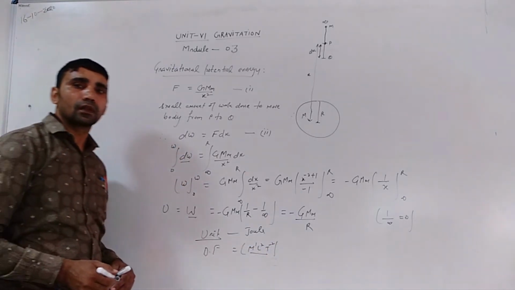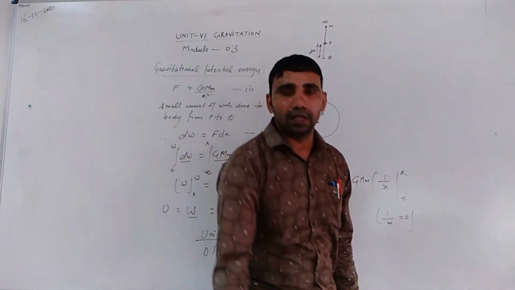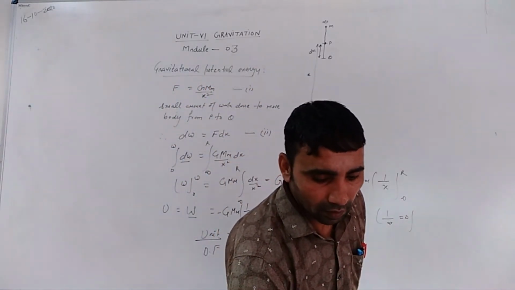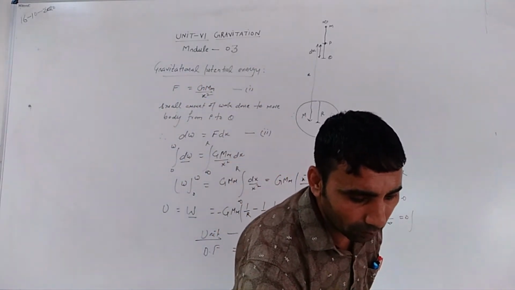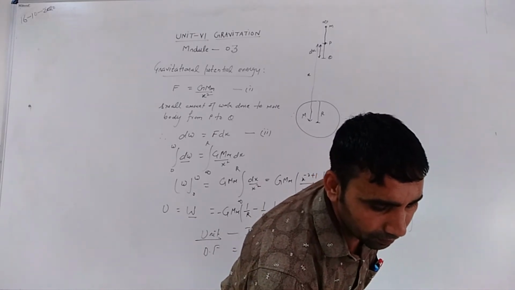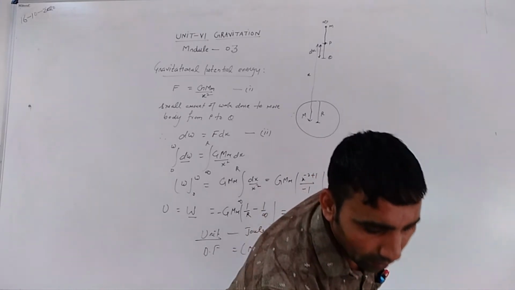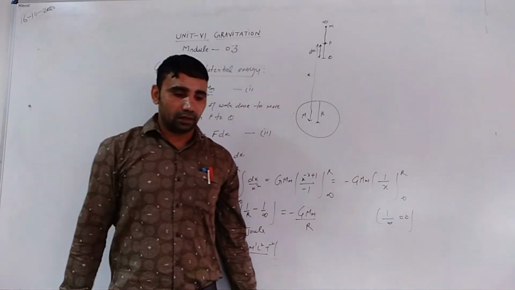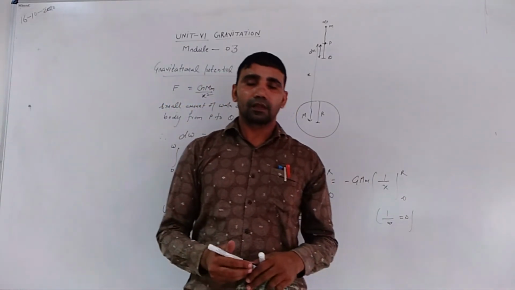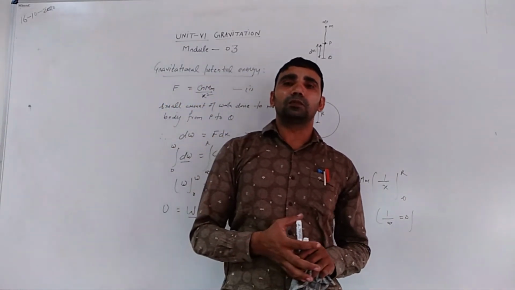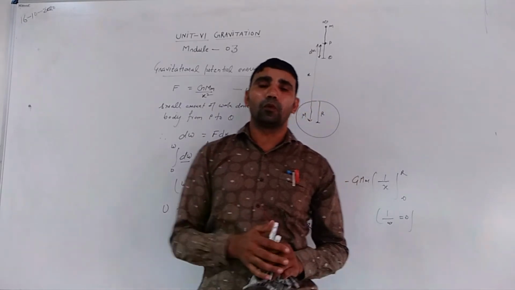Next, what is gravitational potential? It is the work done in bringing a unit mass body from infinity to a particular point.